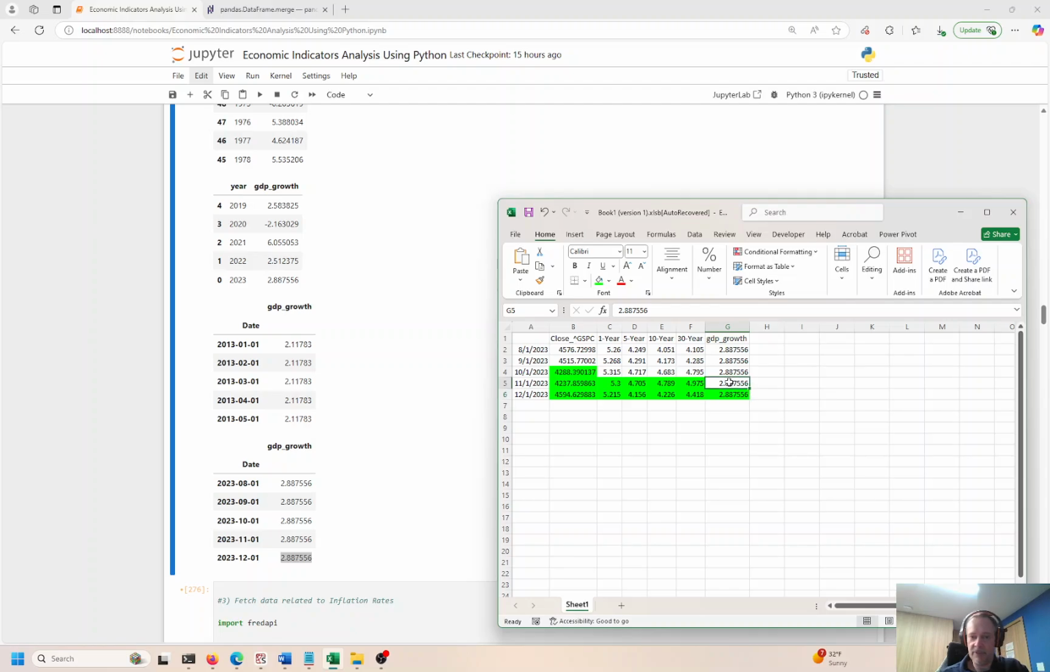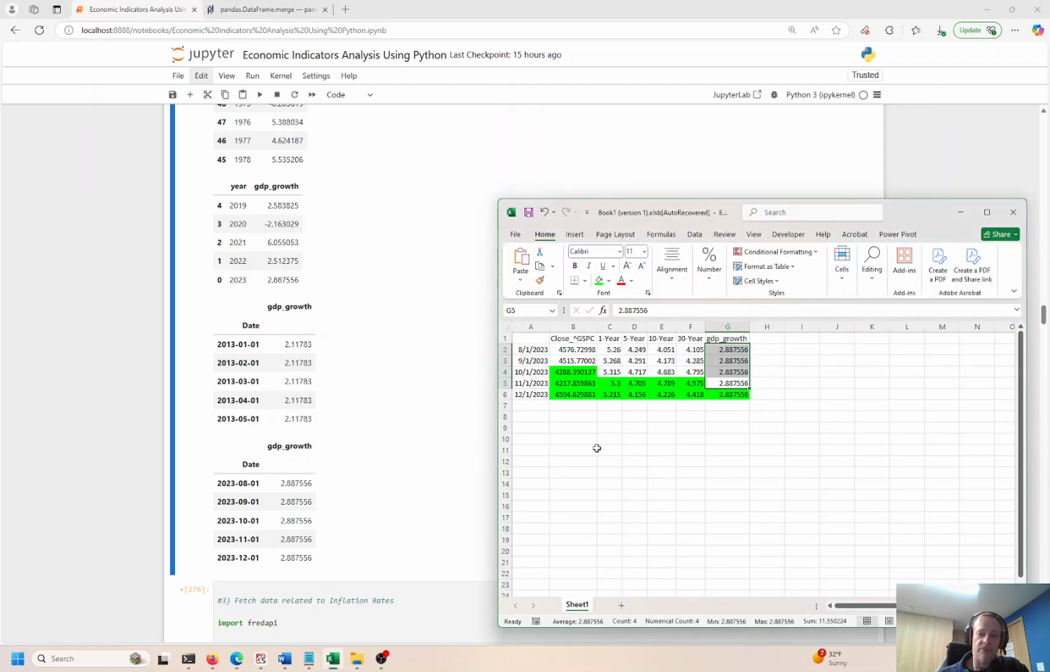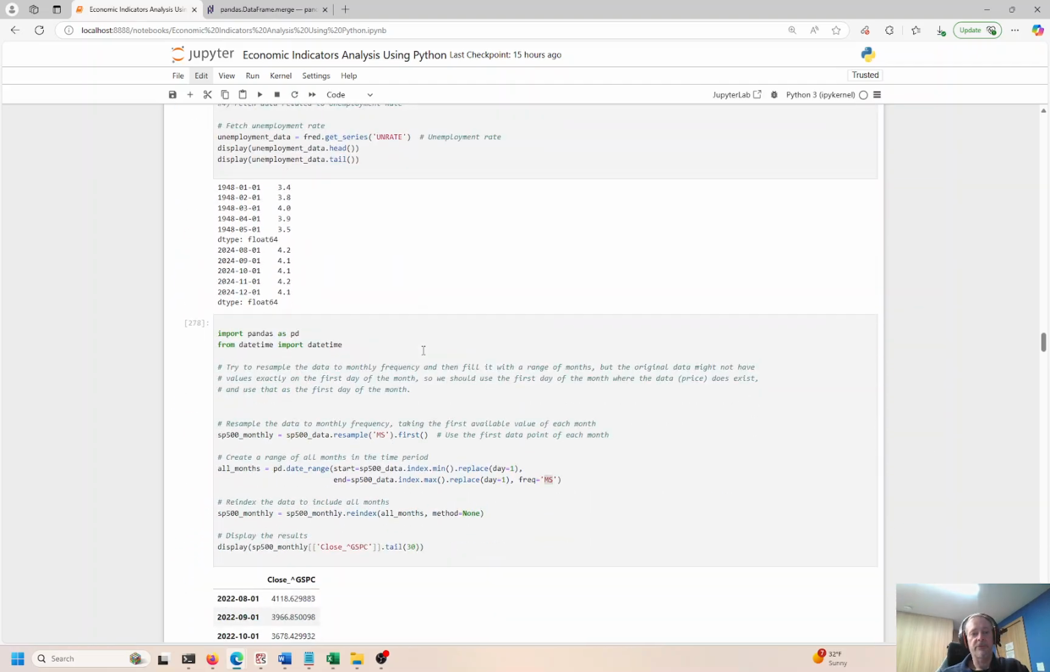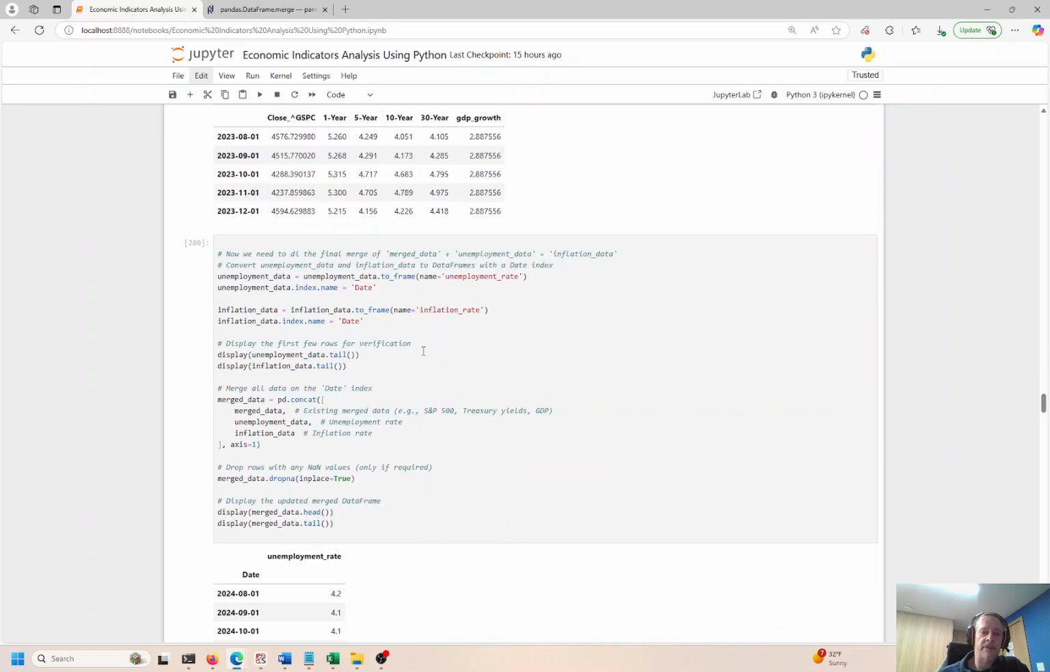And we're going to use the same one for all these dates because it doesn't change for the year. You can see this is the same, 2.88756, the same. So I think we're in good shape. Excellent. We did it. Mission accomplished. So let's go down a little bit more. So we have our merge data frame. We proved that it worked. Everything syncs up. We're in a good spot right now.